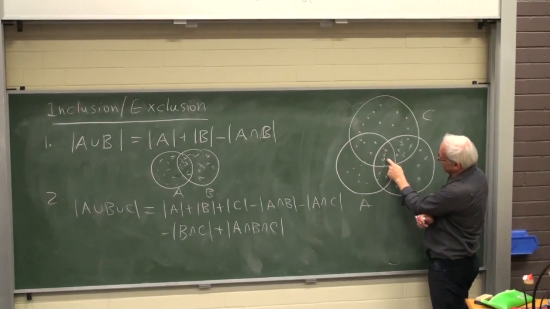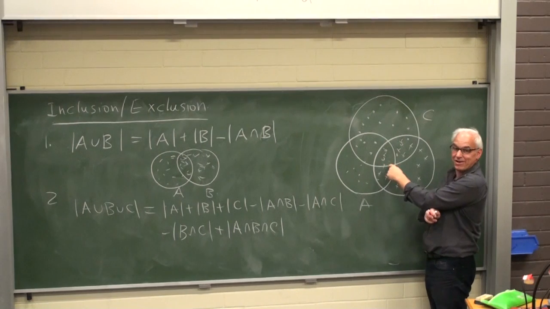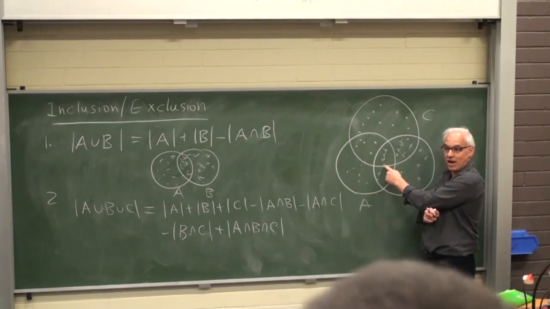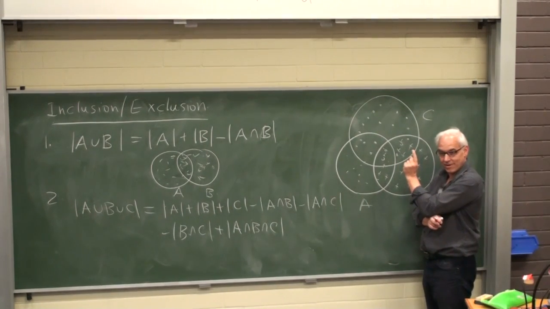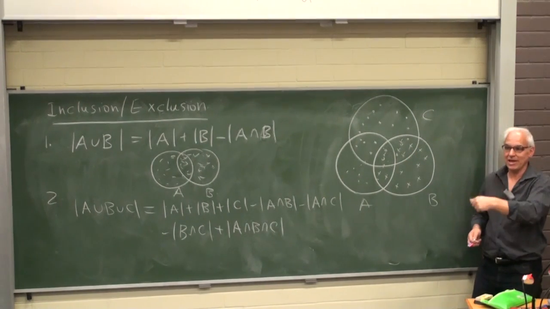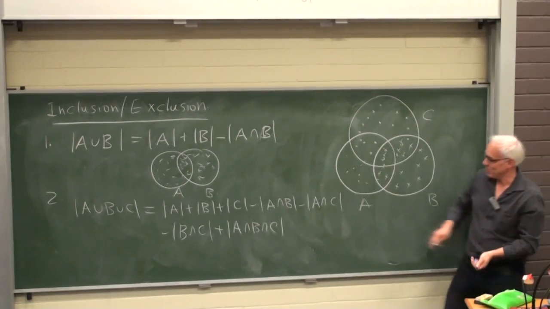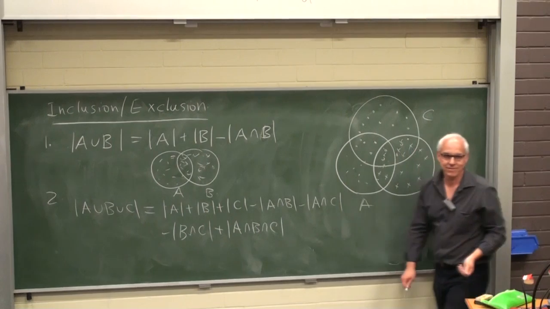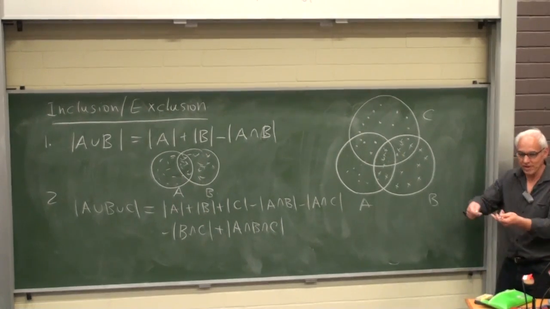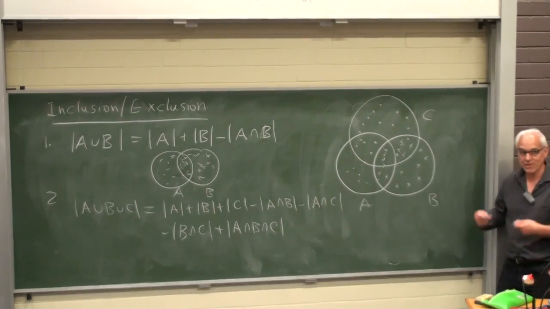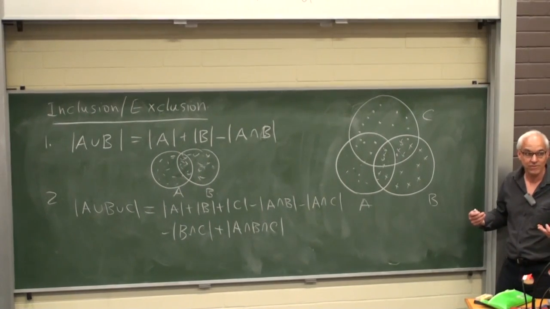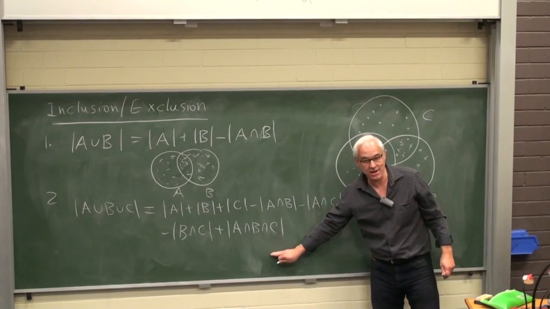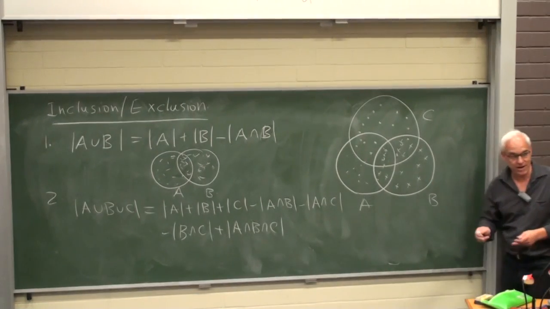that are in here, in the middle, were in all 3 sets. So they got counted 3 times at first. But then we subtracted them each 3 times as well, because we'll subtract them once for each one of these. So we counted them 3 times, and then we subtracted 3. Now we still have to count them because we want them to count. And that's why we add the number in the intersection at the end to make sure that we've counted everything exactly once.